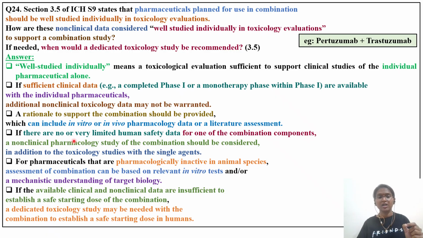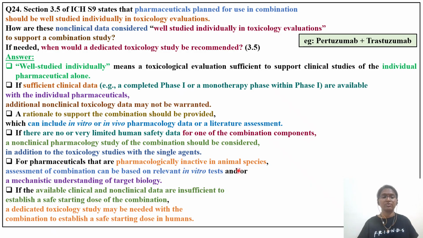Next, if there are no or very limited human safety data for one of the combination components. For example, I was discussing drug A and drug B. For drug A you have enough clinical data, for drug B there is not enough, there is a lack of human data. A non-clinical pharmacological study of the combination should be considered. So you have to do some pharmacological studies showing that A plus B, if you use them together, is going to kill more cancer cells, in addition to the toxicology studies with the single agent. Next, for pharmaceuticals that are pharmacologically inactive in a relevant species, for example, we don't have any animal model in which these particular receptors are there.